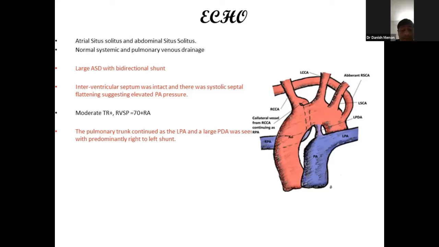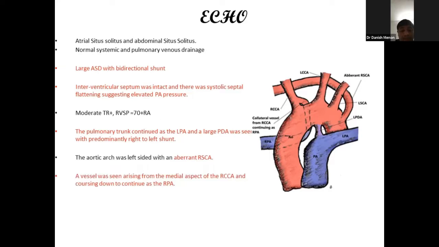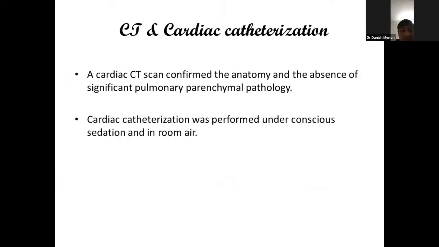The aortic arch was left-sided with an aberrant right subclavian artery. A vessel was seen arising from the medial aspect of the right common carotid artery coursing down to continue as the right pulmonary artery. There was narrowing of the proximal portion of this vessel with a mean gradient of 50 mmHg. A cardiac CT scan confirmed the anatomy and the absence of significant pulmonary parenchymal pathology.